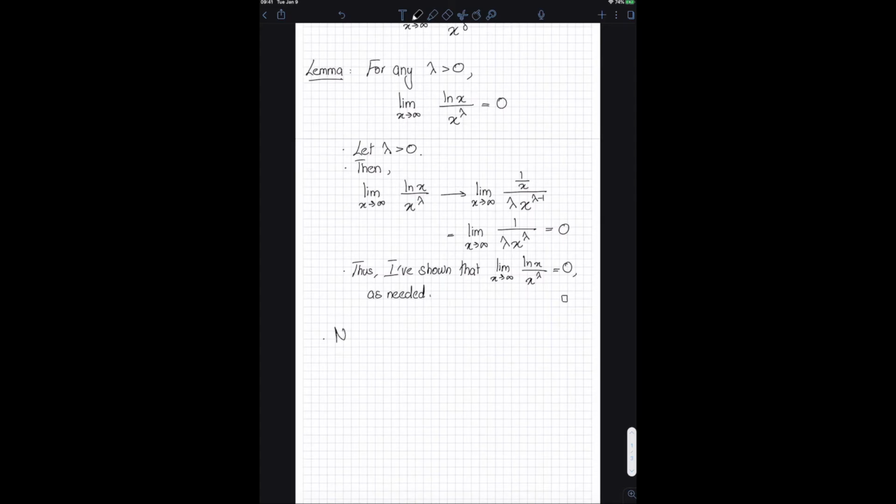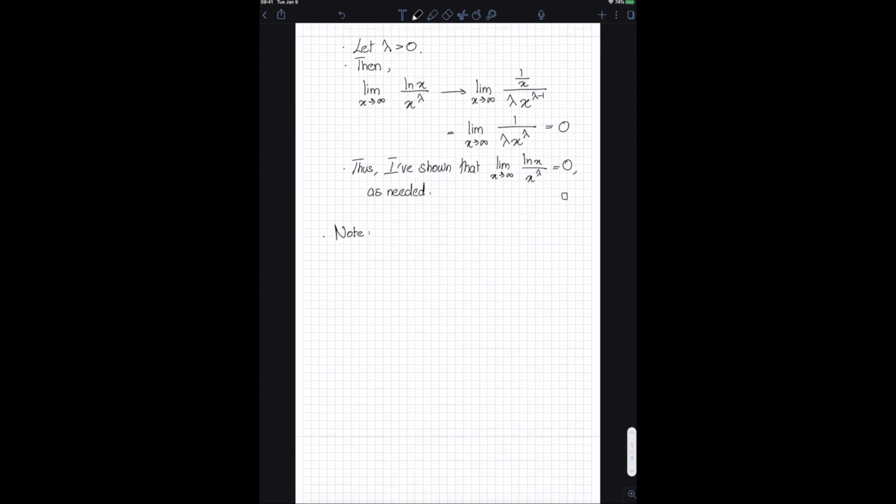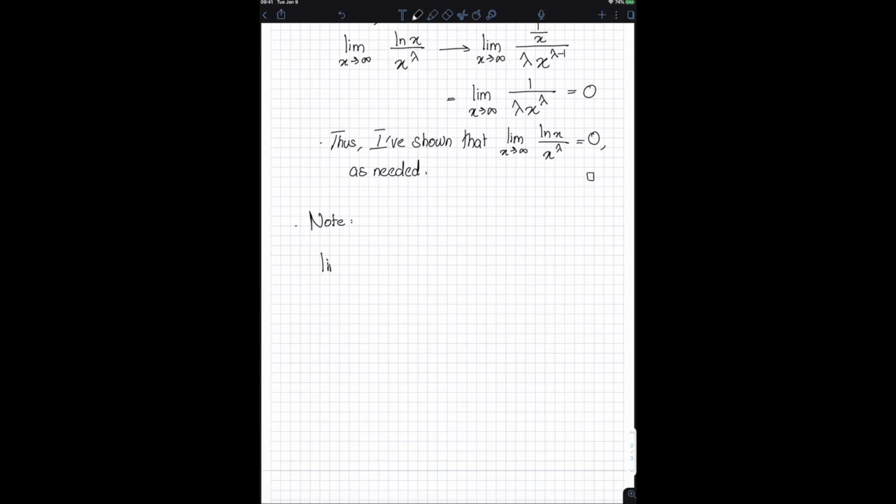Note the limit as x approaches infinity of ln of x to the power of n divided by x to the power of delta is the same thing as the limit as x approaches infinity of ln of x divided by x to the power of delta over n, whole power n. If you just distribute n in the numerator and the denominator, you get ln of x to the power of n divided by x to the power of delta once again.